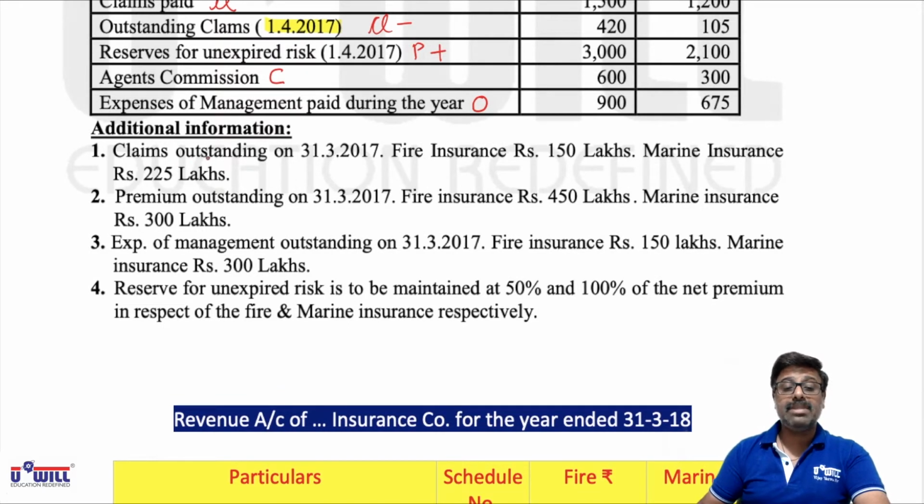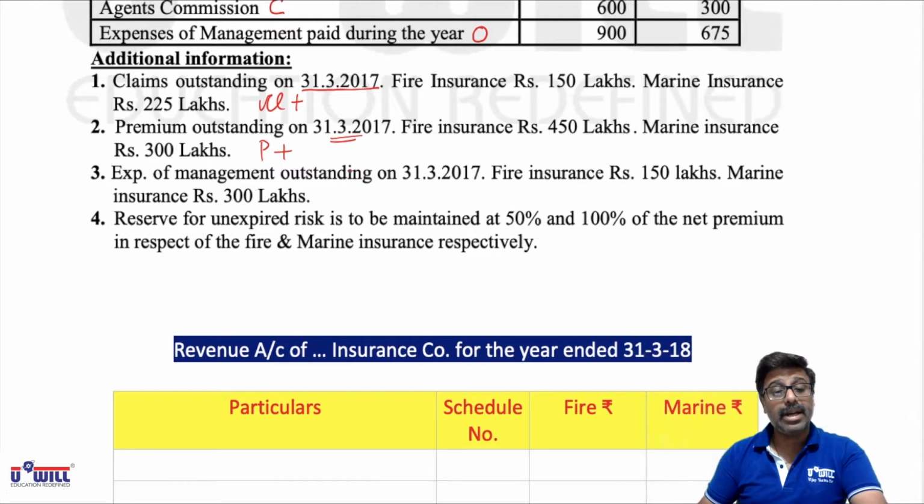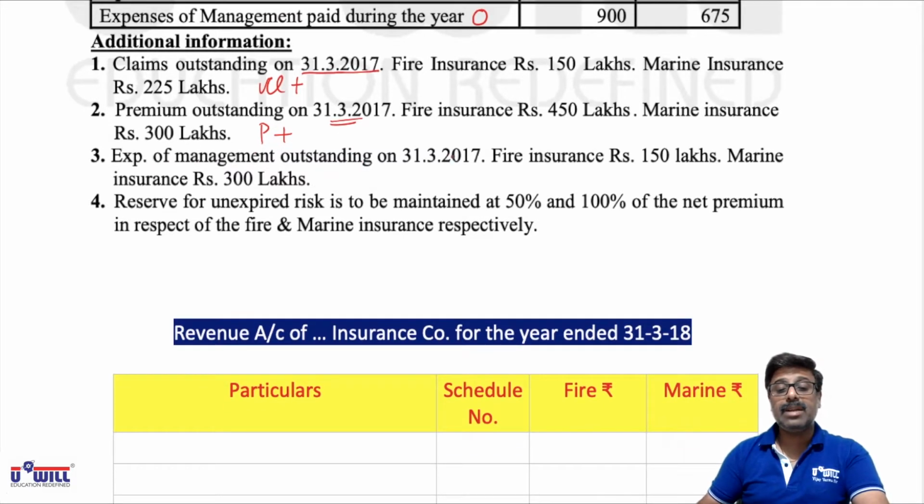Additional information, claims outstanding on 31/3/2017 means closing outstanding. So claim outstanding of fire 150 lakhs and marine 225 lakhs. Closing outstanding we will add in claims because it belongs to current year. Premium outstanding on 31/3/2017, fire insurance 450 lakhs and marine insurance 300 lakhs. Again closing outstanding, so we will add it in premium as that premium belongs to current year. And expenses of management outstanding on 31/3/17, fire insurance 150 lakhs and marine insurance 300 lakhs. That also we will add in operating expenses in schedule number 4.